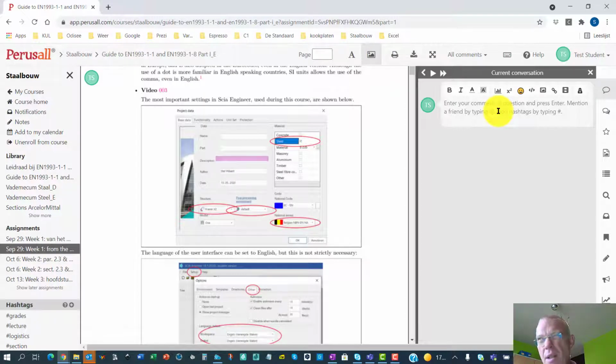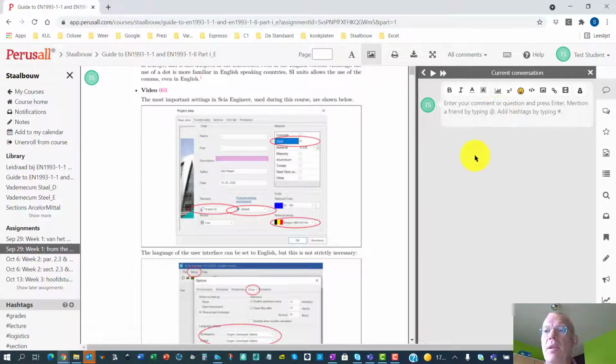Maybe you get an email from Perusal, so dear student, you haven't finished your assignment yet, don't forget, or your score is a little bit low. Well, I don't care. These messages are not coming from my side. I don't see them, I don't use them. It has nothing to do with the evaluation of this course. Okay, but they exist in Perusal, and I'm sorry if they annoy you every now and then. We will use Perusal for making annotations, for asking each other questions.